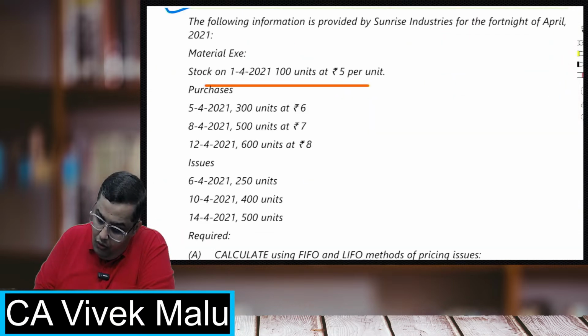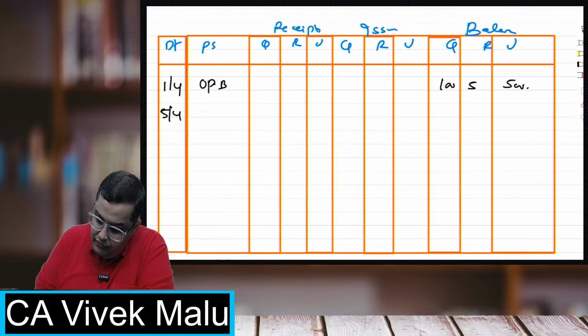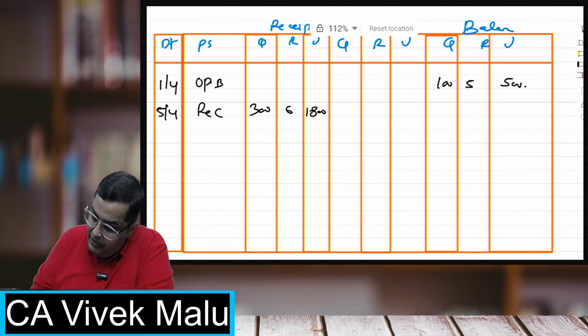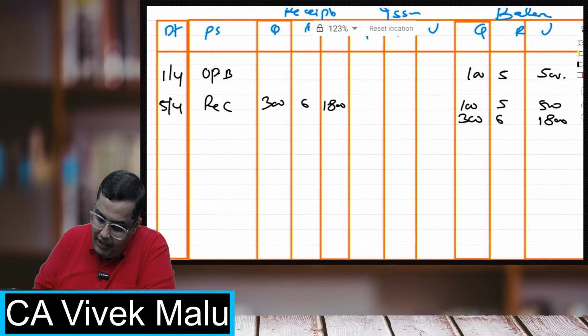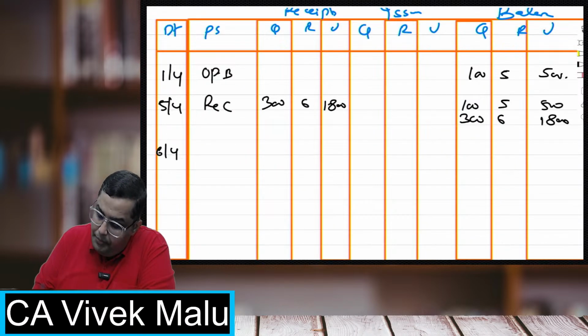Then on 5th April, I got 300 units of 6, again a receipt, so that is 1800. So how much is left in the stock? I'm having 100 units of 5 and 300 units of 6, that is 500 and 1800.